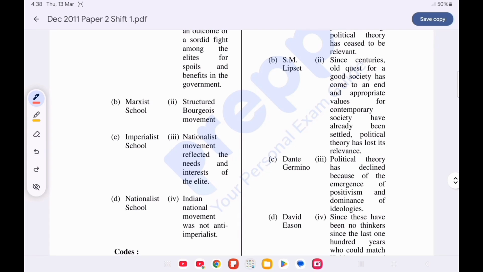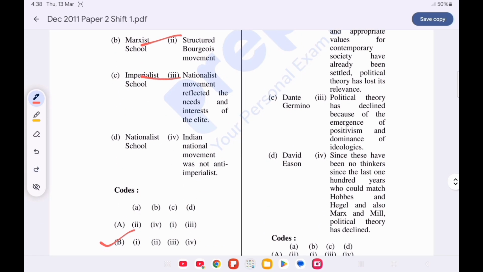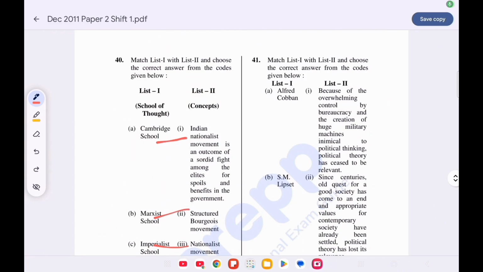Marxist school: the movement is a structured bourgeois movement. Imperialist school: the nationalist movement reflected the needs and interests of the elite. Nationalist school: the Indian national movement was an anti-imperialist movement. So now the next question.